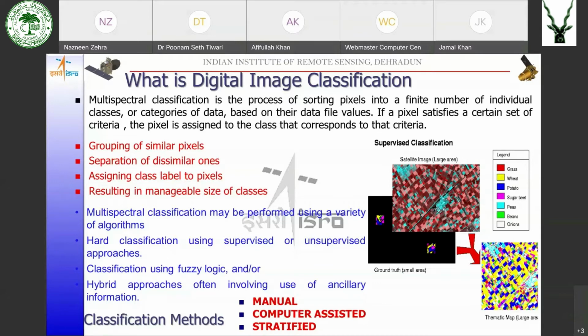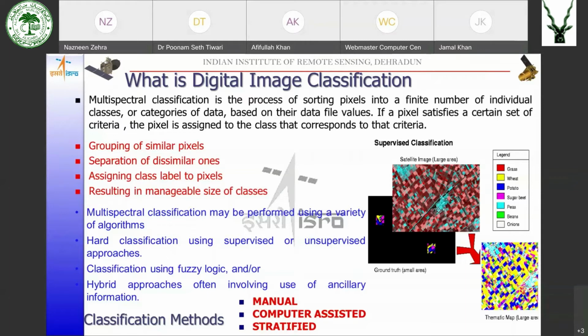So all the parameters related to water bodies he will be interested in. The same data can be transformed in various manners, and different types of information can be extracted from it. This process of getting the information out of the data is called information extraction, and digital image classification is one method of information extraction from remote sensing data.